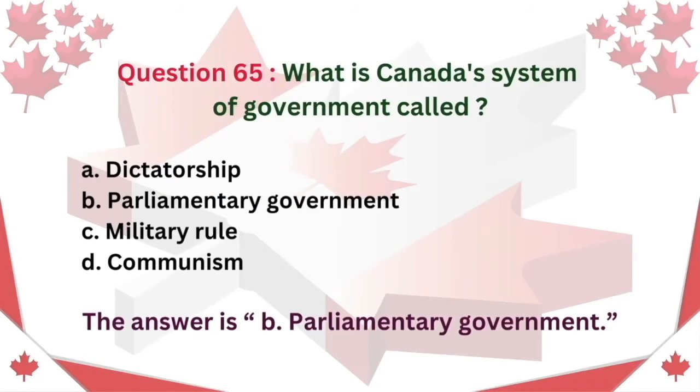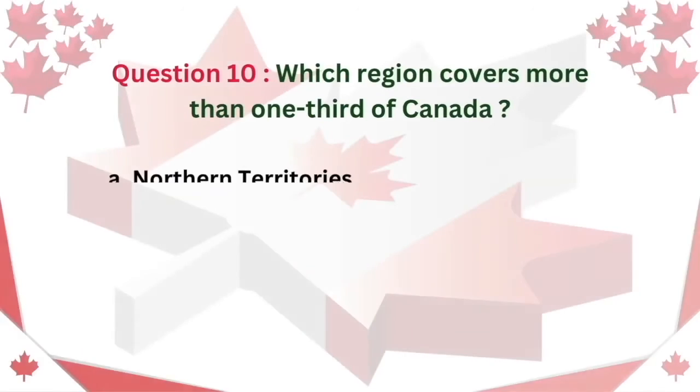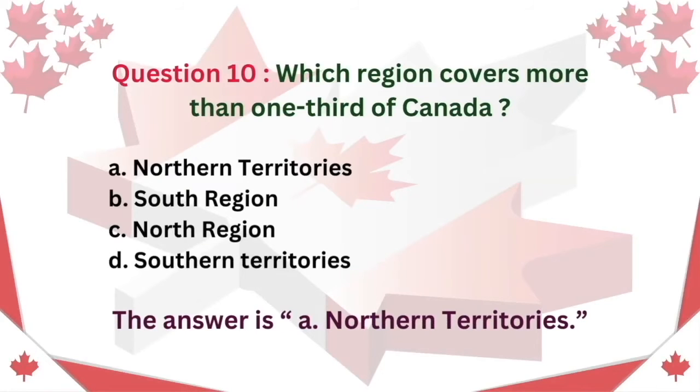Question 65. What is Canada's system of government called? A. Dictatorship. B. Parliamentary government. C. Military rule. D. Communism. The answer is B. Parliamentary government. Question 10. Which region covers more than 1/3 of Canada? A. Northern Territories. B. South Region. C. North Region. D. Southern Territories. The answer is A. Northern Territories.